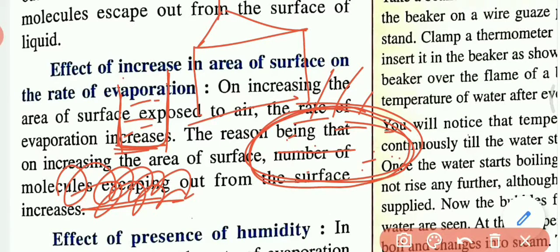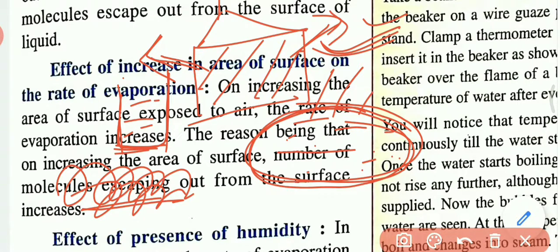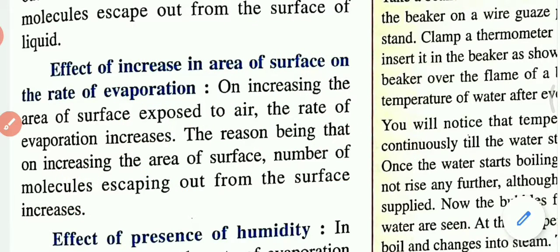Which one will dry faster? Obviously this one, because the water evaporates from the spread shirt faster than from the folded shirt. Is it clear? So the rate of evaporation is faster when the area of exposed surface is more.